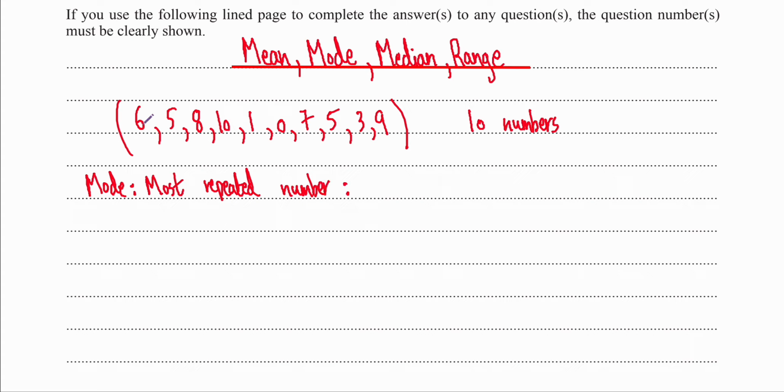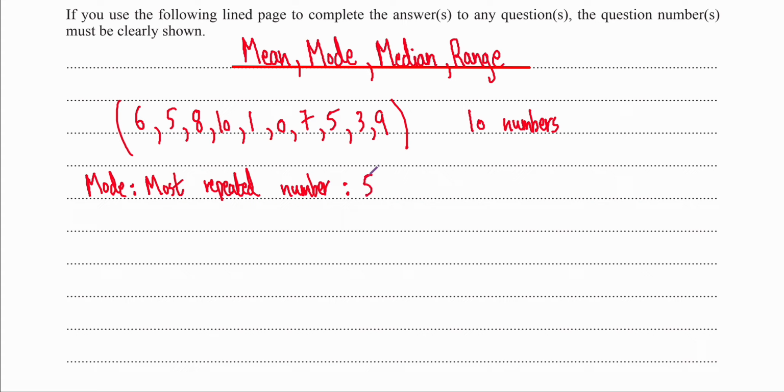We have 6 only comes up once. Okay, 5 comes up here and here, so that's 2 times. 8 only comes up once. 10 only comes up once. 1 only comes up once. 0 comes up once. 7 only comes up once. 5 came up 2 times as we saw. 3 only comes up once, and 9 only comes up once. Okay, so 5 was the most repeated number because it came up 2 times when everything else only came up once. So our mode in this case is 5.